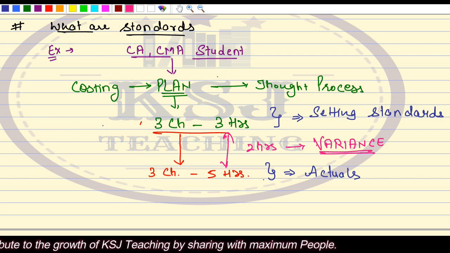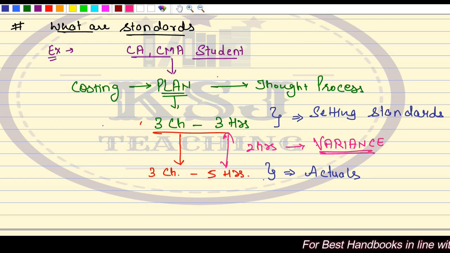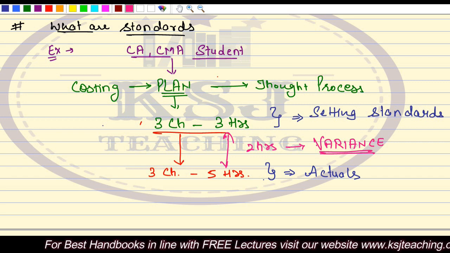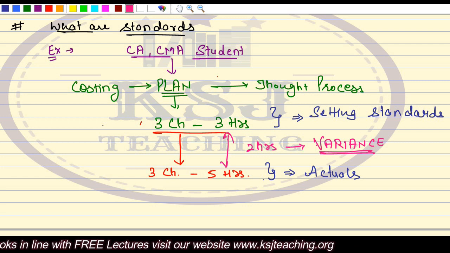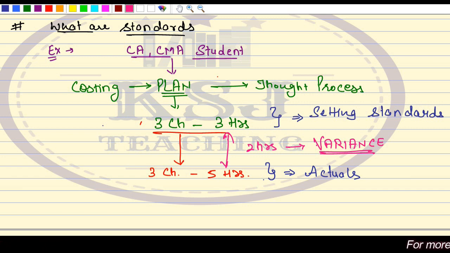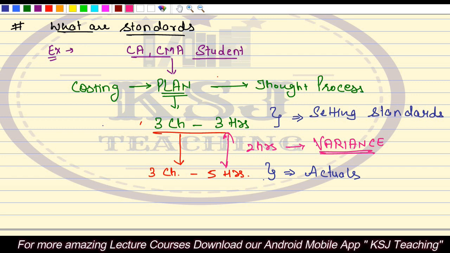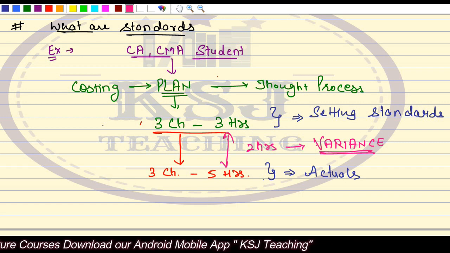Say you are going on a trip, and what you plan for is that I will reach my destination in the next 4 hours. But on the way, your car breaks down and you are not able to reach the destination in 4 hours, but you reach it in 5 hours. So you planned for 4 hours, but actually what happened? 5 hours. So there is a difference between what you planned for and what actually happened. That is known as a variance. So this is the very basic. What are standards? What you planned for. What is variance? The difference between what you planned for and what actually happened.